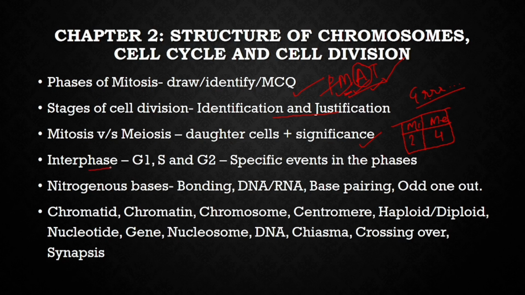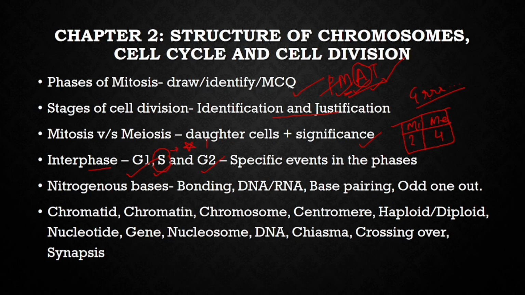Interphase of the cell cycle: the largest phase of the cell cycle is the interphase, which is made up of 3 different phases: G1, that is growth 1, S, synthesis, and G2, that is the growth 2 phase. Now, what happens in the G1 phase? The necessary proteins and mRNA required for the DNA synthesis, which happens in the S phase, are made. The S phase is very, very important.